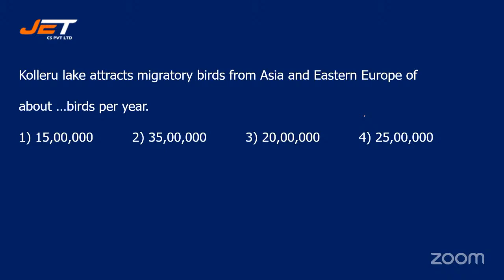Next question. Kolleru Lake attracts migratory birds from Asia and Eastern Europe of about dash birds per year. Your options are number 1, 15 lakh, number 2, 35 lakh, number 3, 20 lakh, or number 4, 25 lakhs.